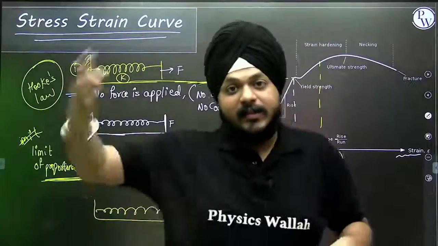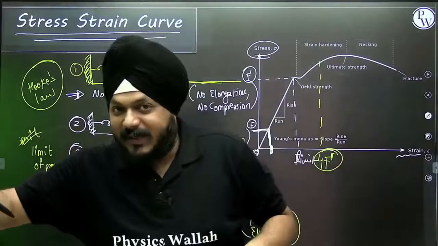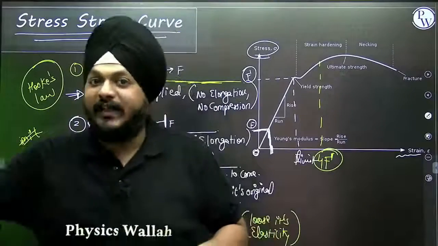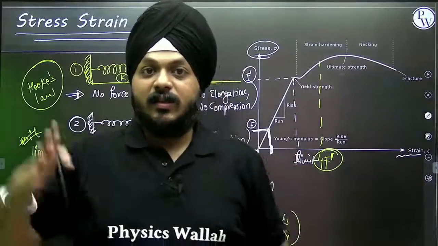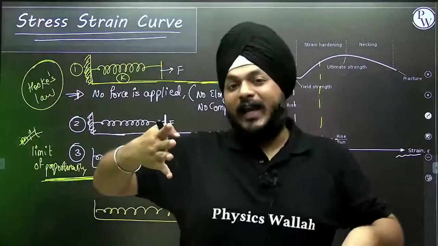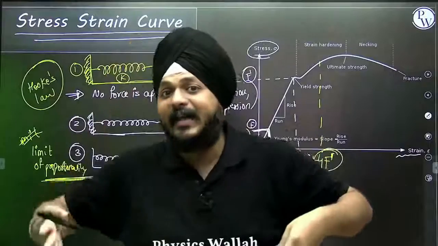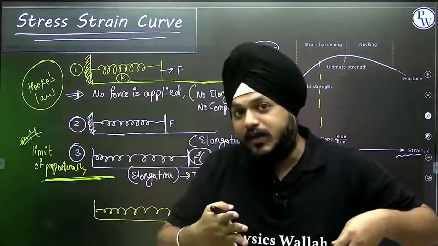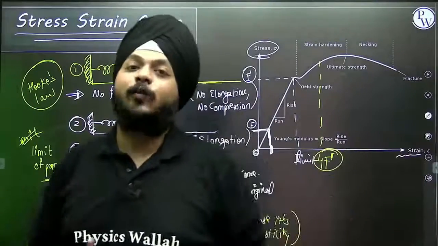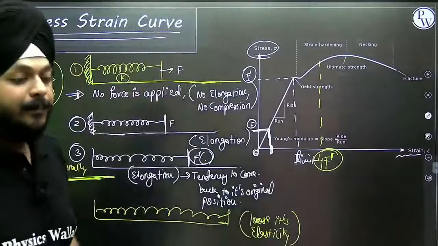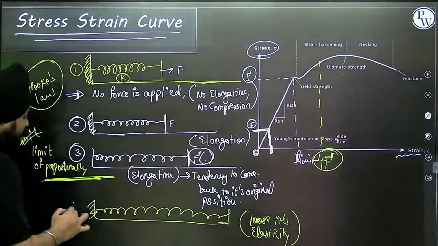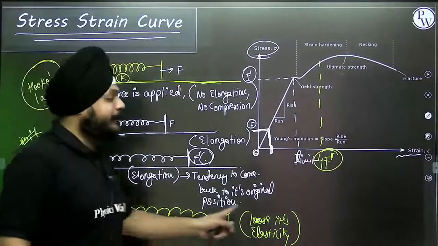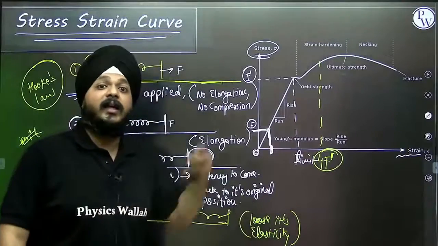So beyond that, if the spring loses its elasticity, it means we are crossing the limits of proportionality and Hooke's law fails. Within the limits of proportionality, the spring has a tendency to come back to its original position. Hooke's law is valid, everything is fine. The graph is a straight line. Now, this is the fourth step. Beyond this, the spring has lost its elasticity.